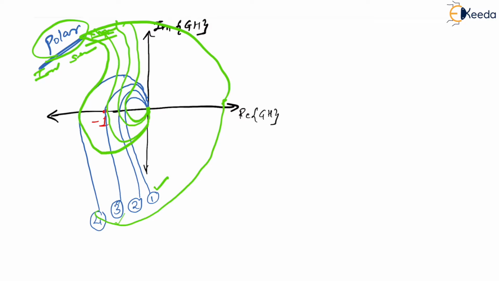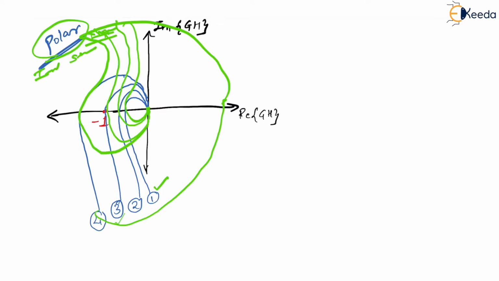What does that mean? We need to understand. If you check out the Nyquist plot for 1, 2 and 3, it will never encircle -1, right? So we can say that they are stable, right? Yes.